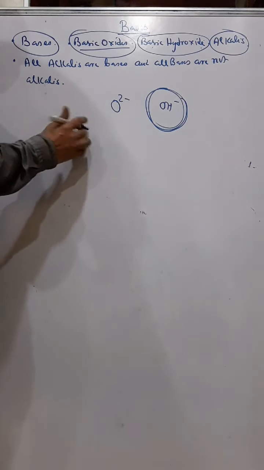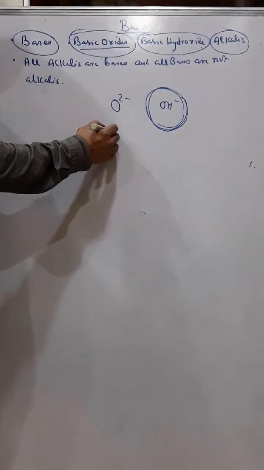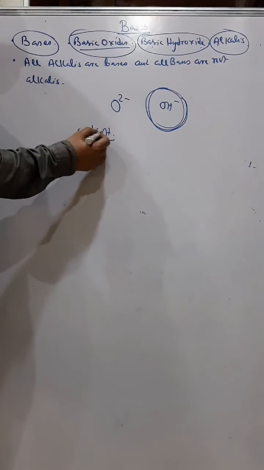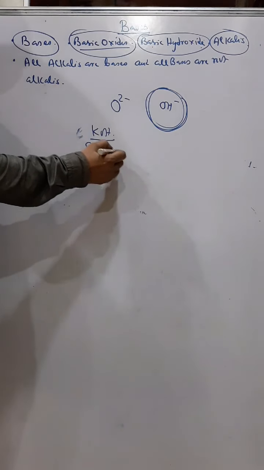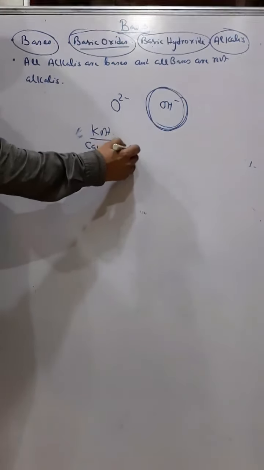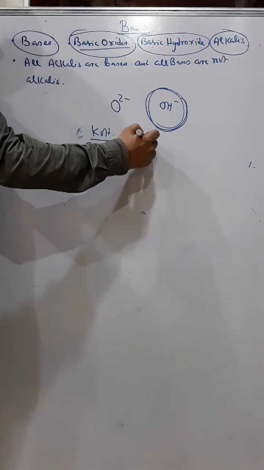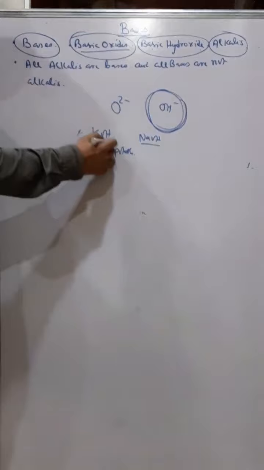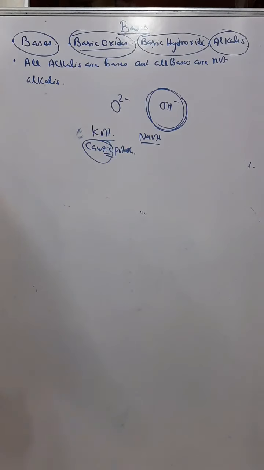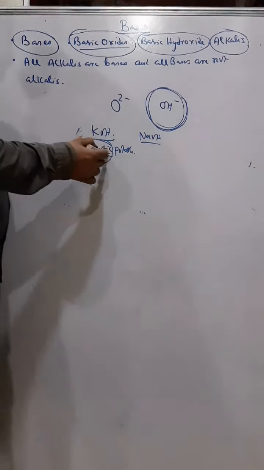Now examples of alkalis: KOH, potassium hydroxide, also known as caustic potash. Similarly NaOH, known as caustic soda. They are caustic, that means they are very corrosive to skin, and therefore they are known as caustic.